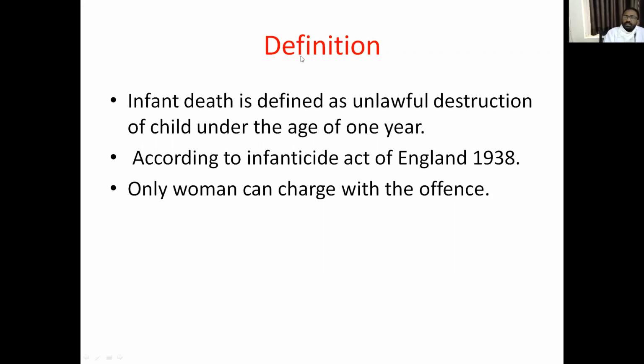So what is stillbirth? A stillborn child is one which is born after 28 weeks of pregnancy and did not breathe or show any signs of life. That means the fetus lay in utero and died during the process of delivery.